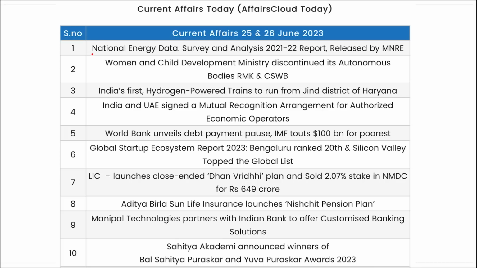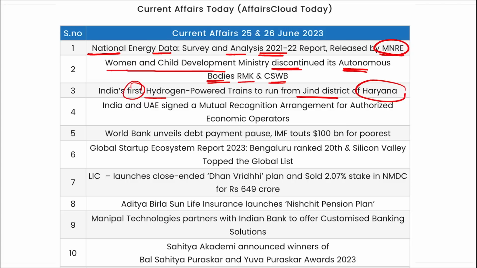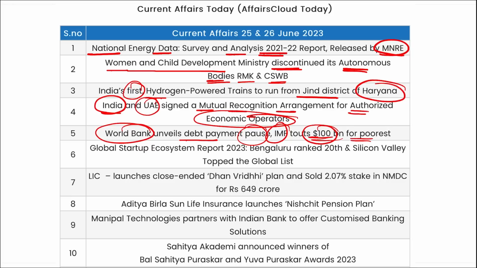Now let's go for a quick revision. National Energy Data Survey and Analysis for 21-22 report was released by Ministry of New and Renewable Energy. Women Child Development Ministry discontinued their autonomous bodies RMK and CSWB. India's first hydrogen power train to run from Jind district of Haryana. India and UAE have signed a mutual recognition arrangement for authorized economic operators. World Bank has unveiled the debt repayment pause, and IMF has provided $100 billion for the poorest. Global Startup Ecosystem Report 23 was released, and Bangalore has ranked 20th and Silicon Valley topped the global list.